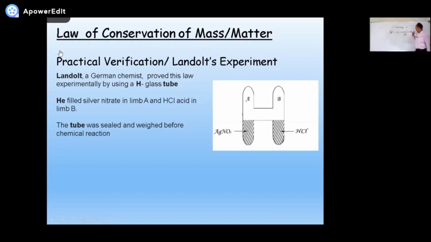Okay? One more thing. He weighed it before the reaction. And after the reaction, he reweighed it. Previously, people were thinking that, oh, a white precipitate appeared. Precipitate means solid particles appeared.